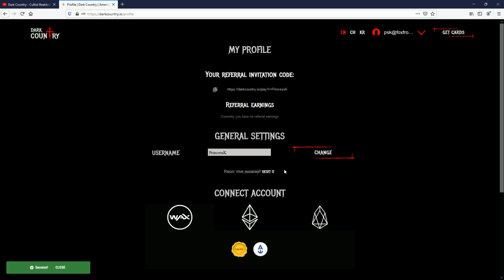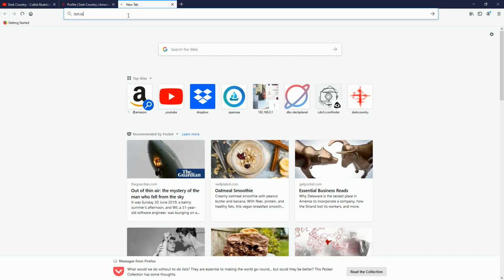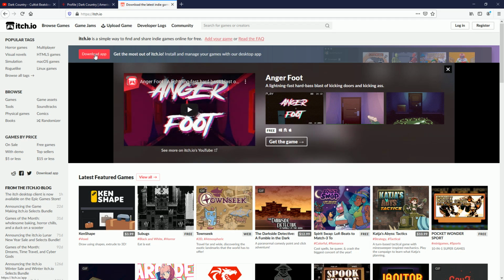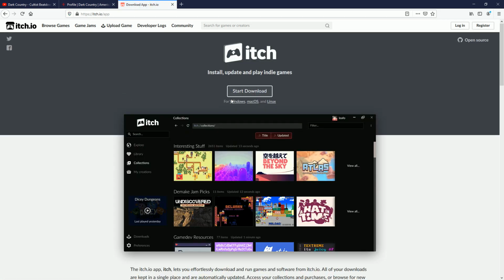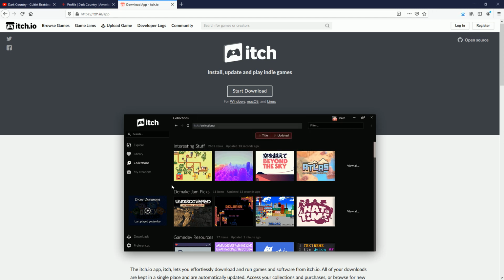So let's do that. And then what we want to do is download the game. So you're going to want to head on over to itch.io and you're going to want to download the app. So click on download. That's going to download the exe file. You're going to save it, then you're going to install it, and then you're going to head over to the app itself.